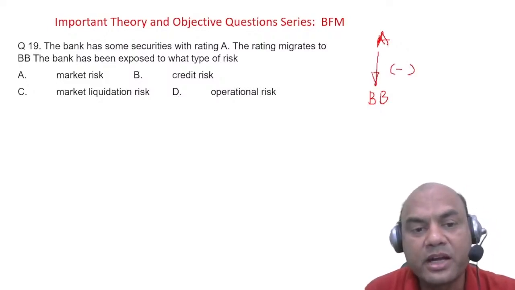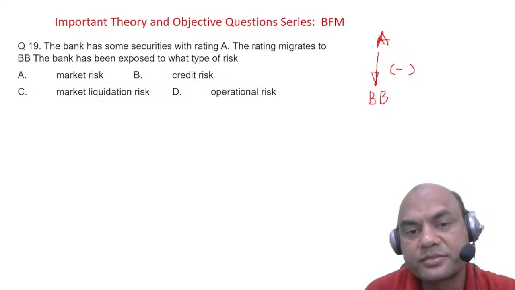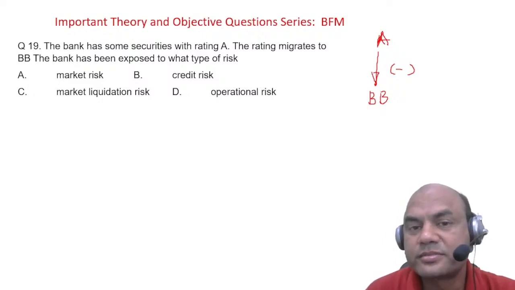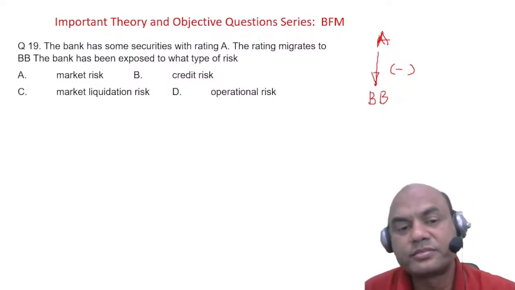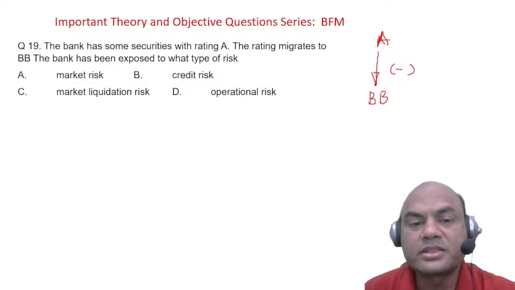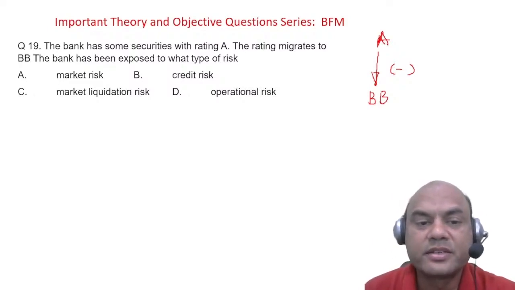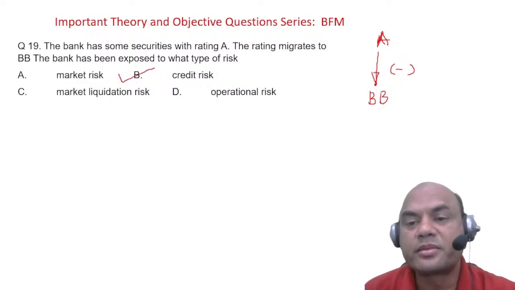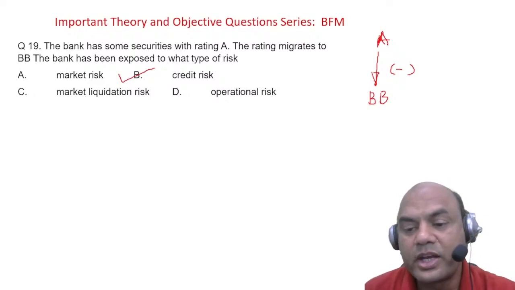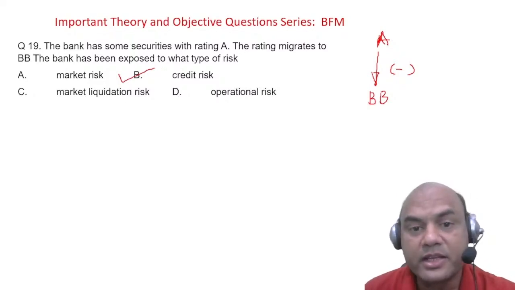Market risk, credit risk, market liquidation risk, or operational risk? What is it called? Yes, it is credit risk, because the rating has gone down. Whenever the rating goes down, it means you are facing credit risk. Remember this. Okay? Clear?